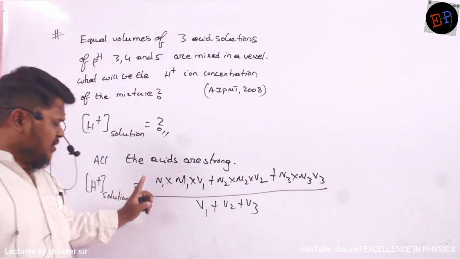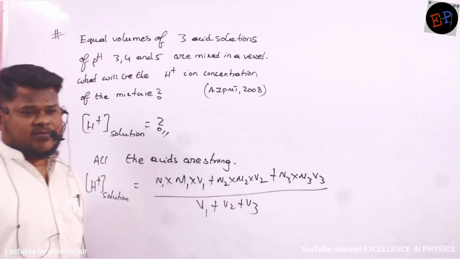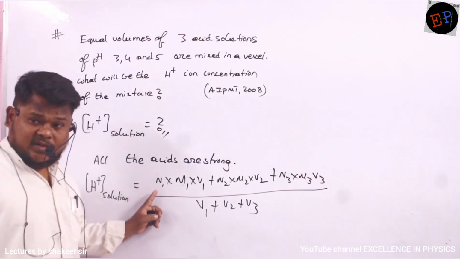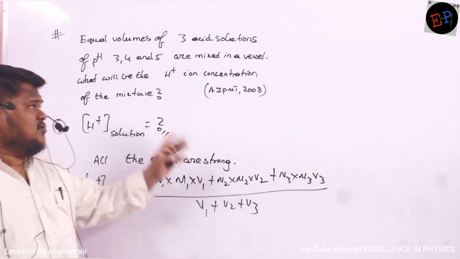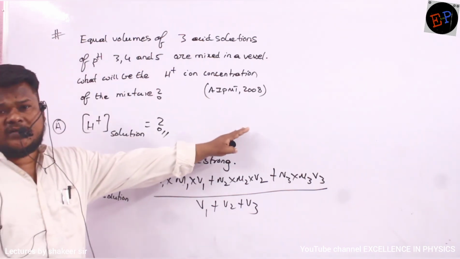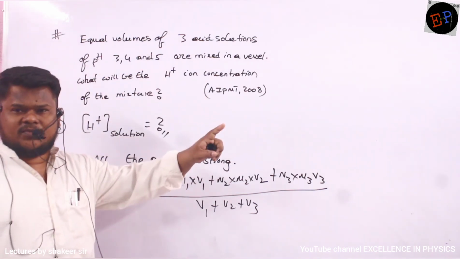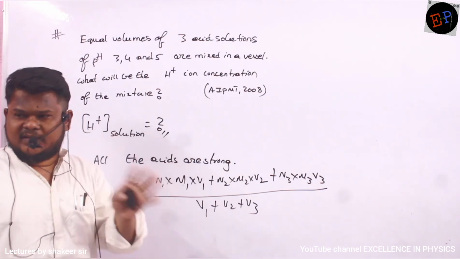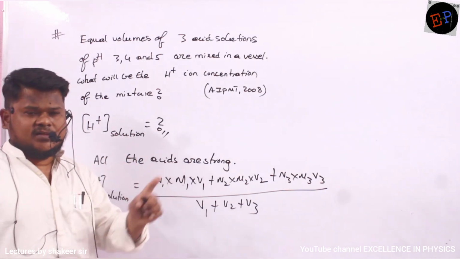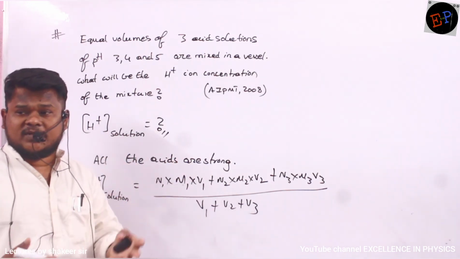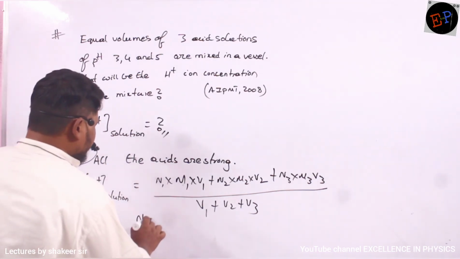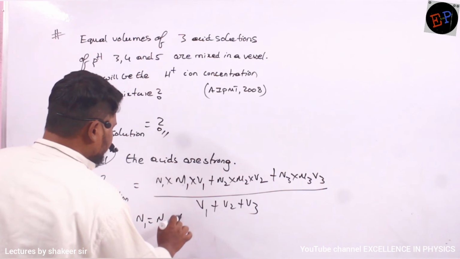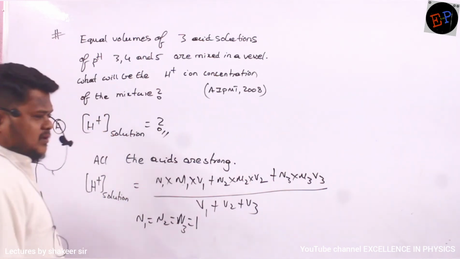First of all, what is meant by capital N1, N2 and N3 values? The number of H plus ions which are present. He did not give anything about the number of H plus ions, so we will consider H plus ions to be 1 only. If nothing is given, we consider the acid is made up of only one H plus ion. So we will write N1 is equal to N2 is equal to N3 is equal to 1.